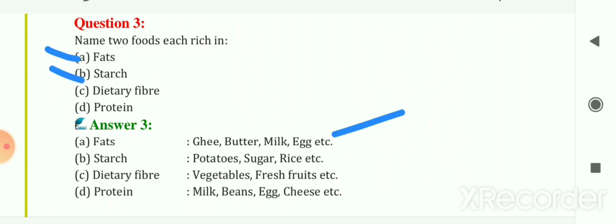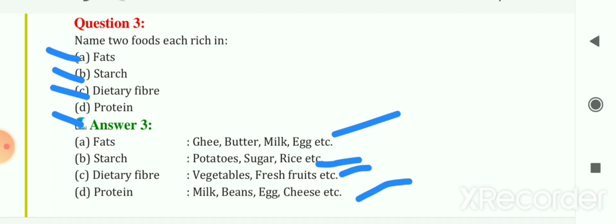So we are getting starch from potatoes, sugar and rice. The next is dietary fibers. So we are getting dietary fibers from vegetables and fresh fruits. The next is protein. So we are getting protein from milk, beans, egg and cheese. So these are the sources of the given food components.